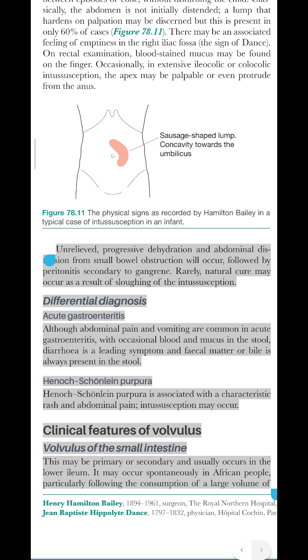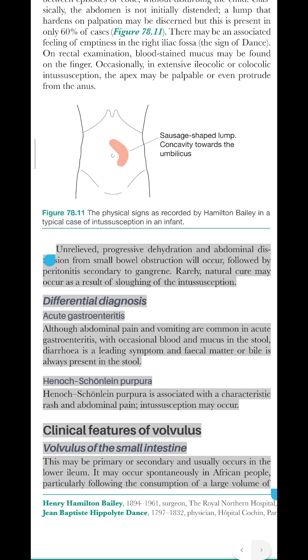Differential diagnosis: acute gastroenteritis. Although abdominal pain and vomiting are common in acute gastroenteritis, with occasional blood and mucus in the stool, diarrhea is a leading symptom and fecal matter or bile is always present in the stool. Henoch-Schönlein purpura is associated with a characteristic rash and abdominal pain. Intussusception may occur. Clinical features of volvulus.